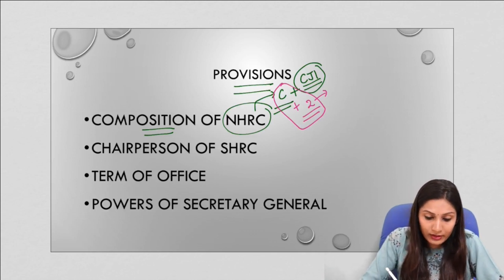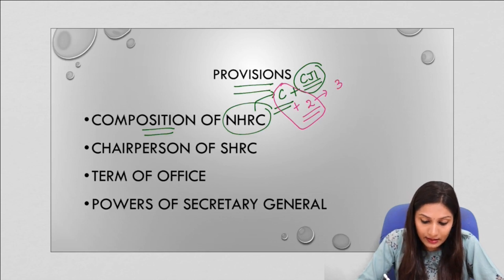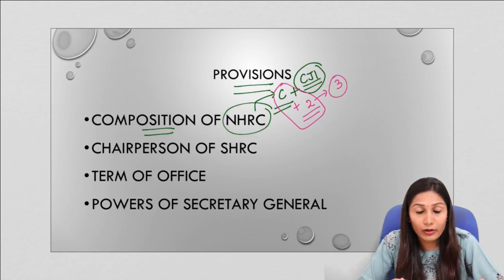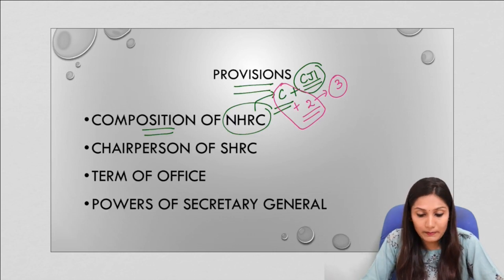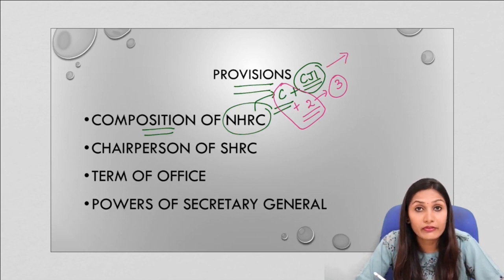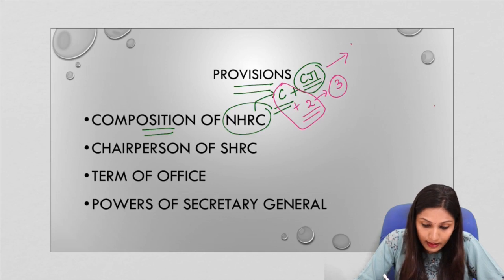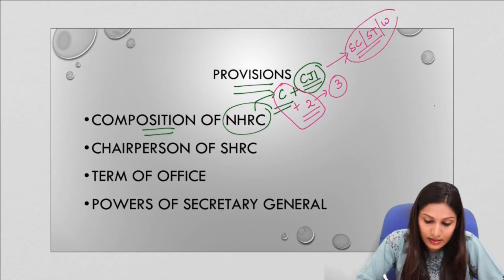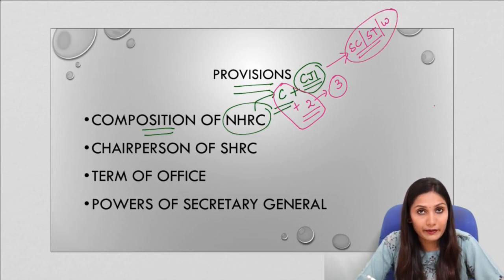Now, along with these three members, a former CJI who becomes the chairperson and two eminent persons, the other members of the National Human Rights Commission comprise chairpersons of different bodies like the National Commission for Scheduled Castes, Scheduled Tribes, National Commission for Women, etc. So this is the composition of the National Human Rights Commission.